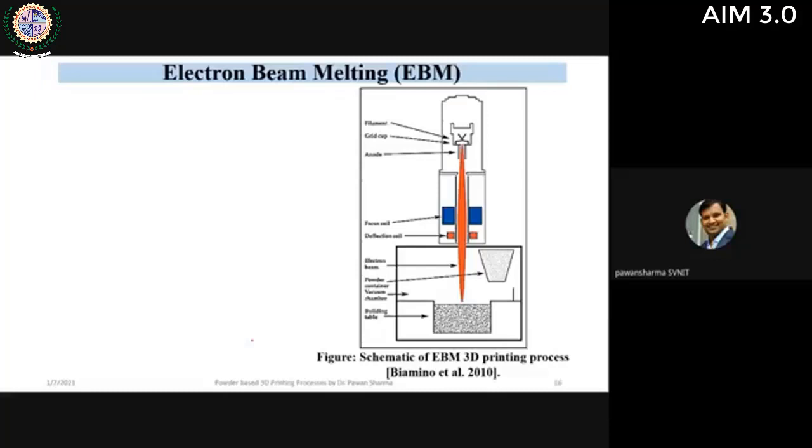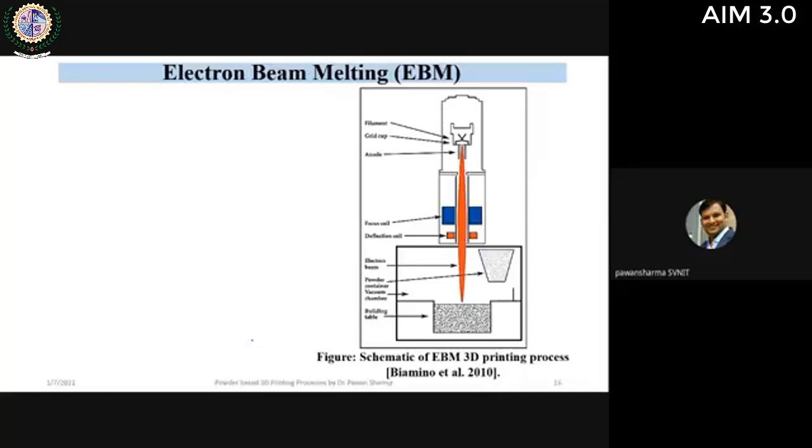Okay, so the next type of powder based technique is electron beam melting. So we have seen selective laser melting, where we are selectively focusing the laser beam to achieve the complete, full melting of the metal powders. Now instead of laser beam, if we are using electron beam, that technique is known as electron beam melting. So why are we using electron beam? The purpose is to process high melting temperature materials like titanium, like other alloys, which are used very much in aerospace and various other applications. So for high melting temperature alloys, laser power may not be enough, or we cannot achieve complete densification.